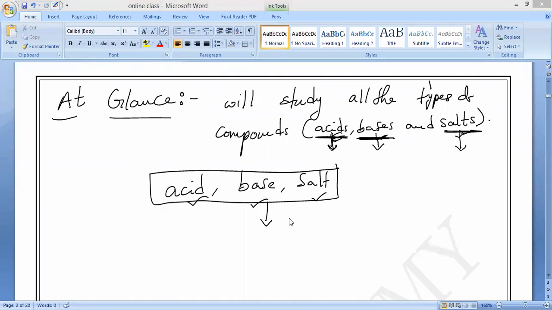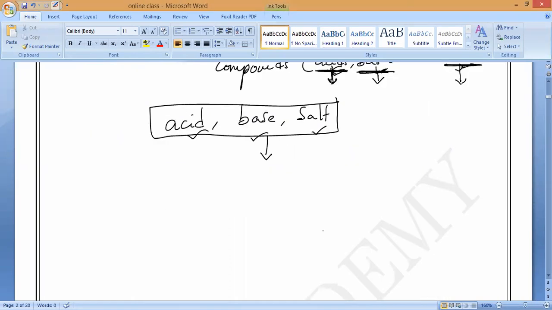Please respond. In class 7 you study the segregation of acid, bases, and salt. How will you test whether a given substance is an acid, a base, or a salt, with the help of some other substance? What is that called? Anybody? Sir, indicators. That is called indicators. Very good. So that is what we are going to study first.